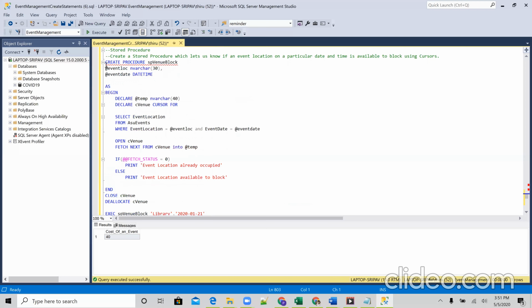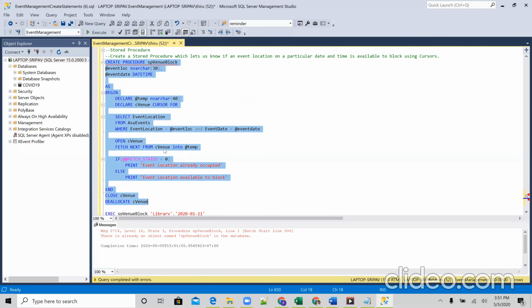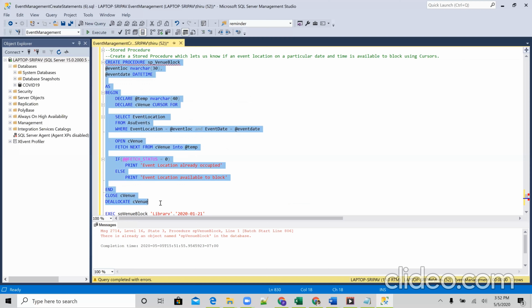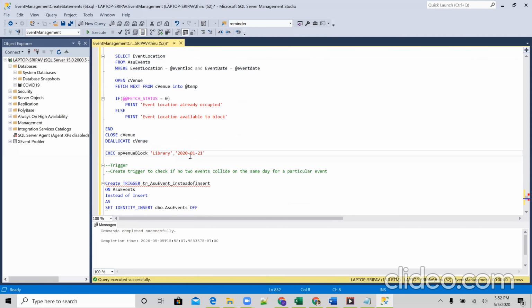So let's create the stored procedure. Let's create it. And let's run the stored procedure. Then we are trying to block the library for that particular date. It says event location is available to block, which means we can go ahead and block.